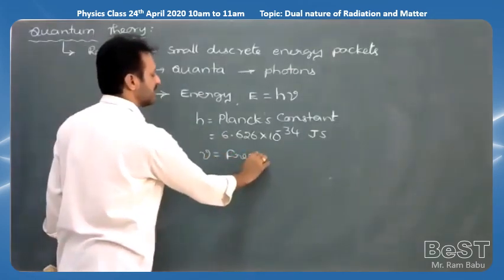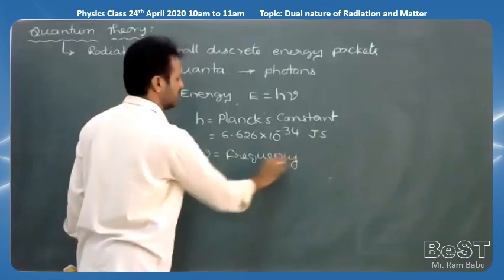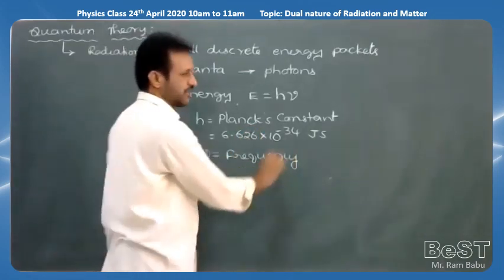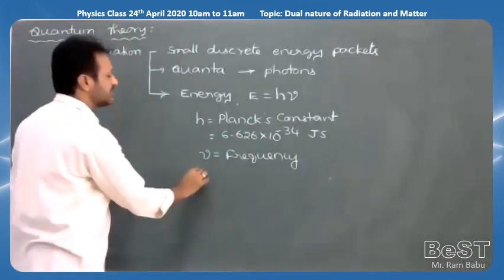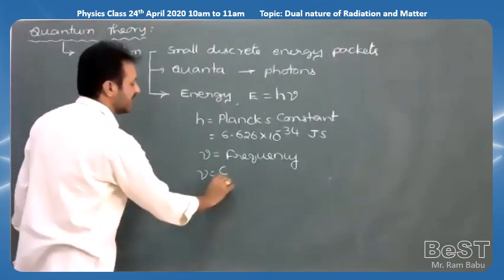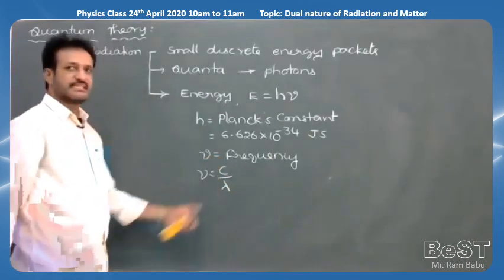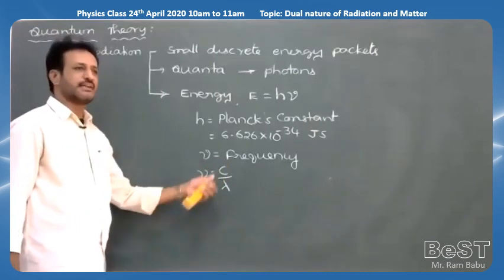So nu is the frequency of the radiation or quanta, and h is Planck's constant. We can also write nu is equal to c by lambda, where c is the speed of light and lambda is the wavelength of the light.